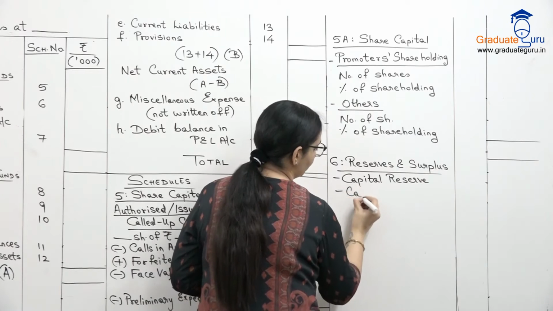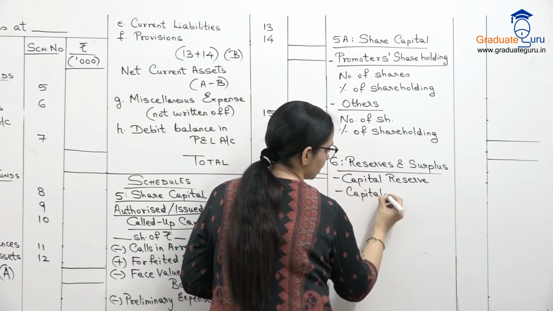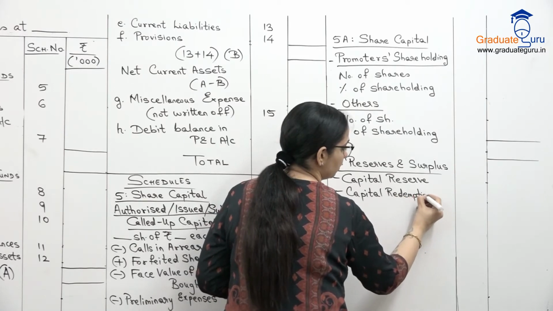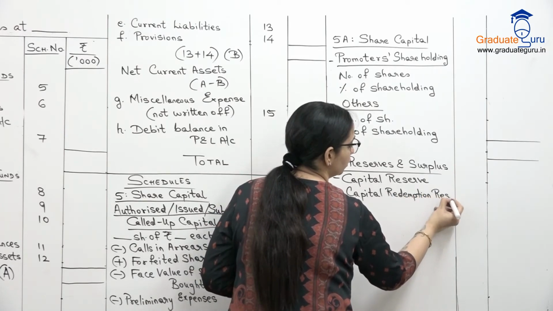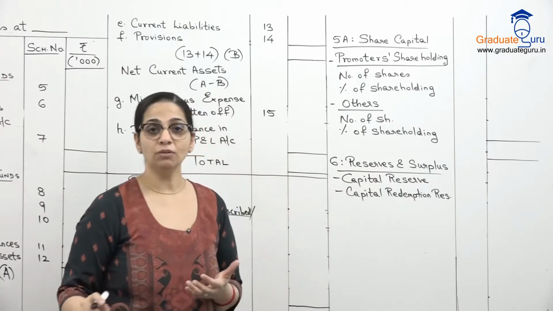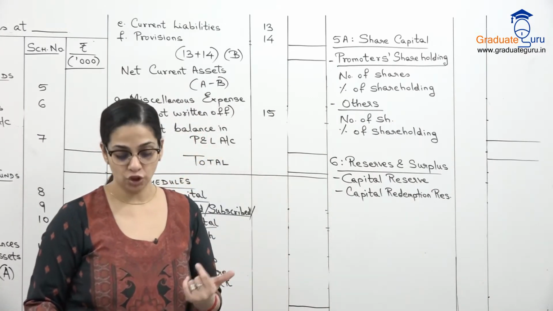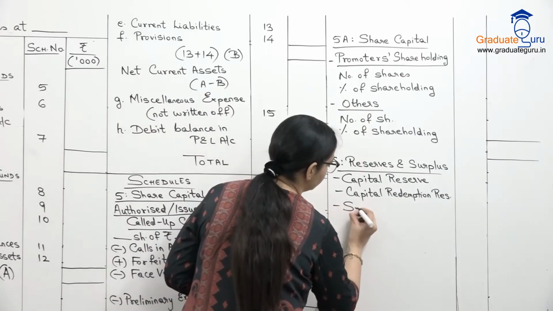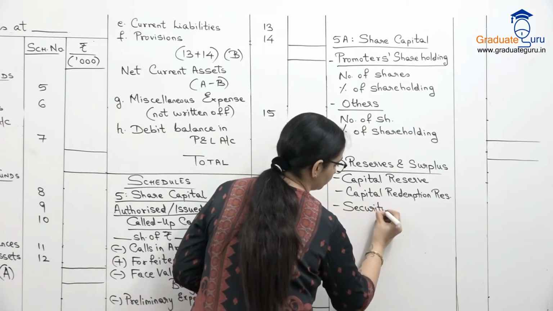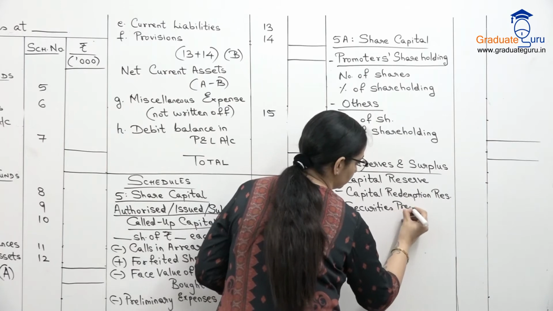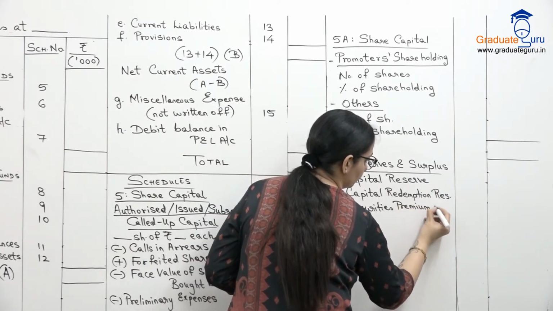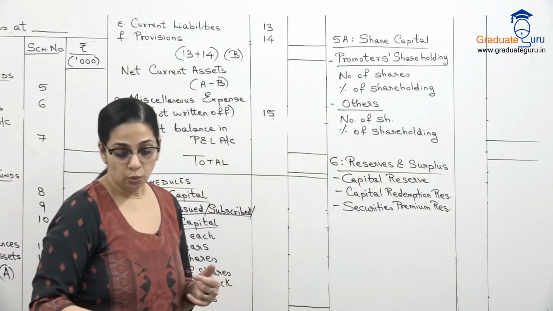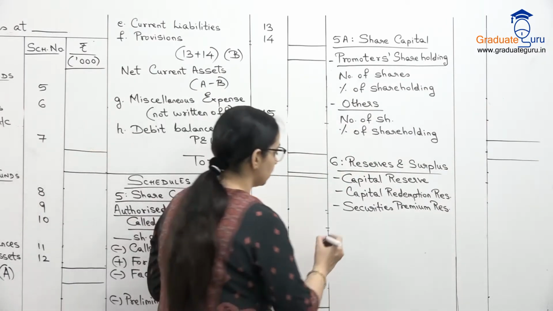We also have capital redemption reserve, which I'm sure you know is created at the time of preference share redemption, buyback of your equity shares. Then we have the security premium reserve account. So this is the premium which we have collected on the shares. We also have general reserve.